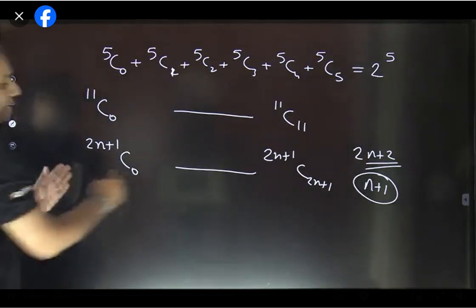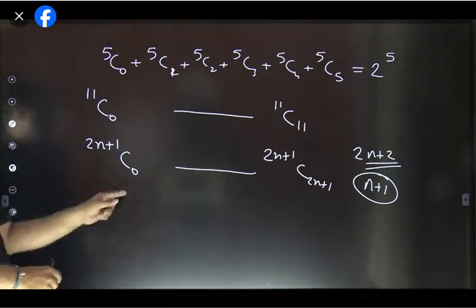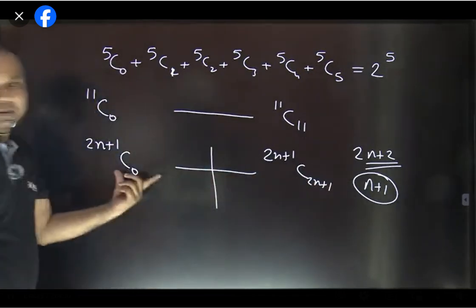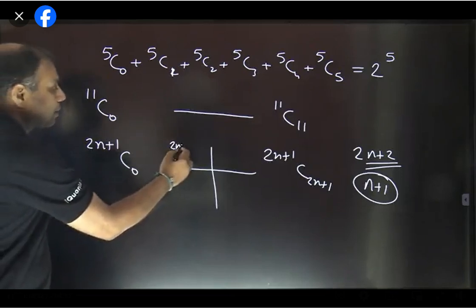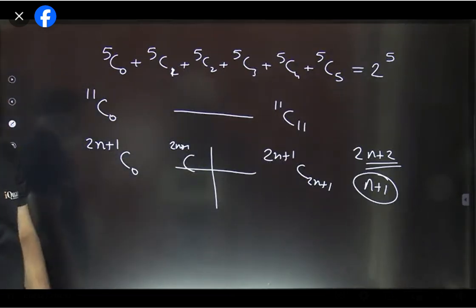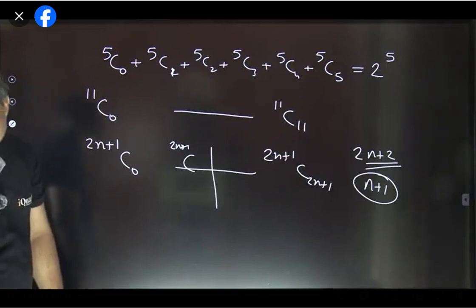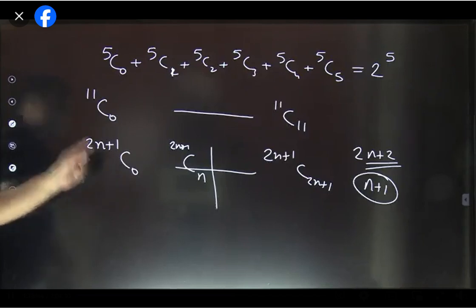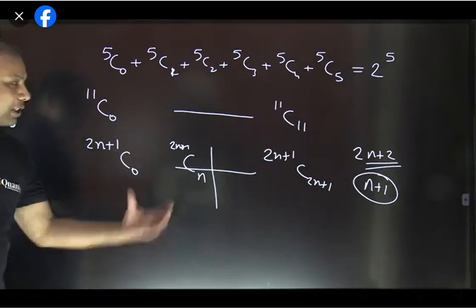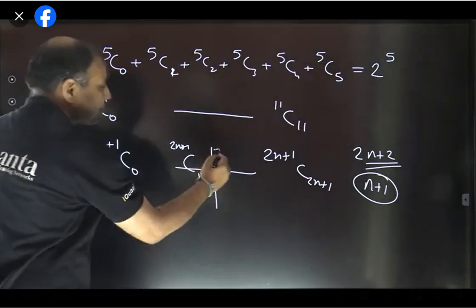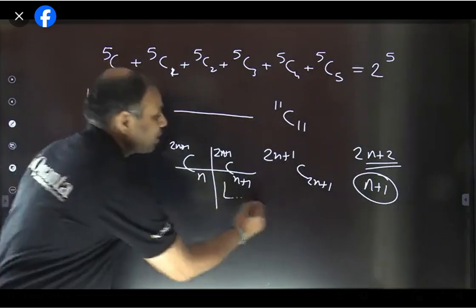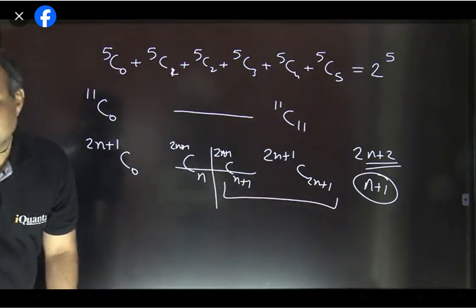Now tell me, the first n plus 1 terms, starting from C0, up to where will they go? What will be the first half of the terms? It will be 2n plus 1 C n. It is starting from 0, isn't it? 0, then 1, then 2, up to n. So this is the first half of the set, and the next half starts from 2n plus 1 C n plus 1. And this is the set of values which was given in that particular question.